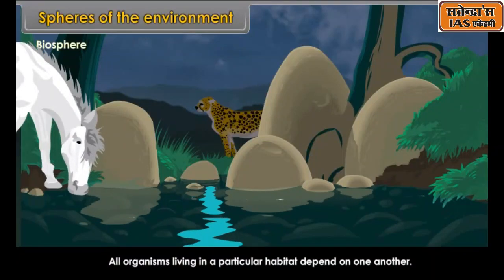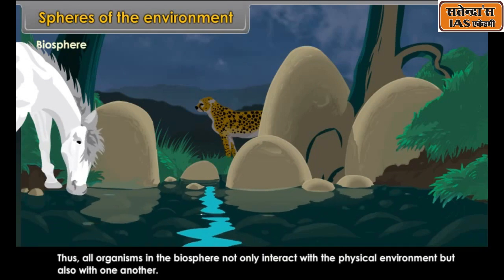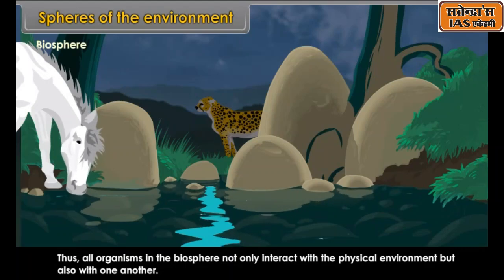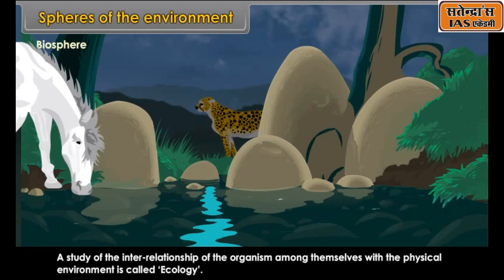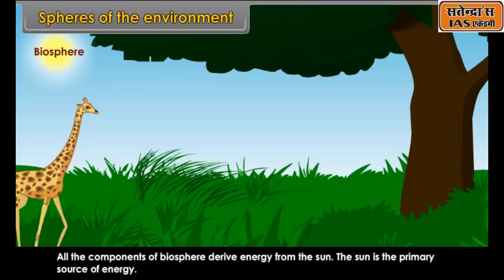Thus, all organisms in the biosphere not only interact with the physical environment but also with one another. A study of the interrelationship of the organisms among themselves with the physical environment is called ecology. All the components of the biosphere derive energy from the sun. The sun is the primary source of energy.